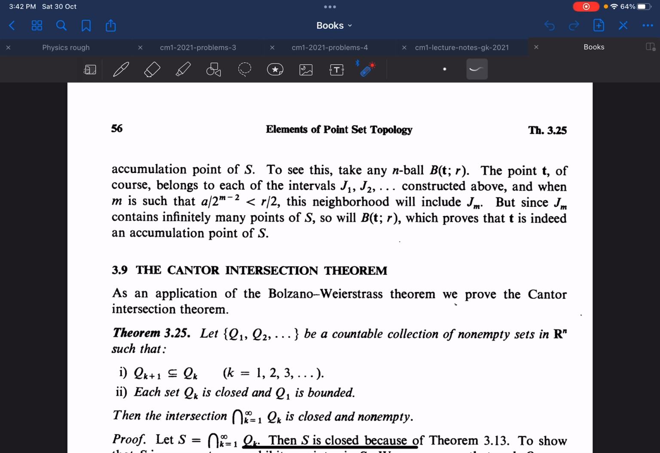That's the Bolzano-Weierstrass theorem. That's basically what the theorem wants to convey.